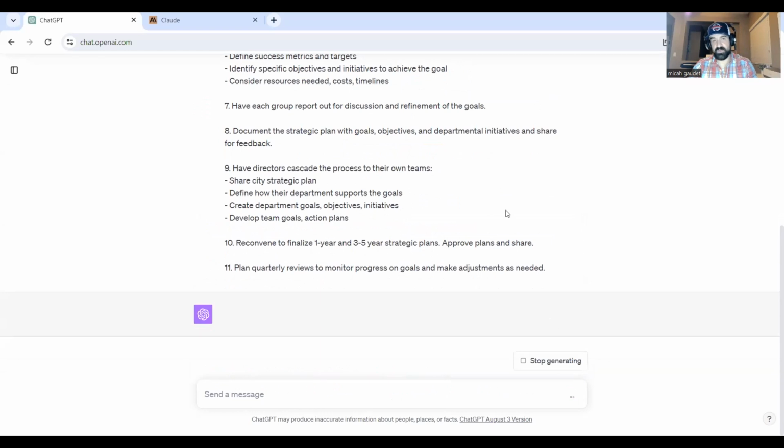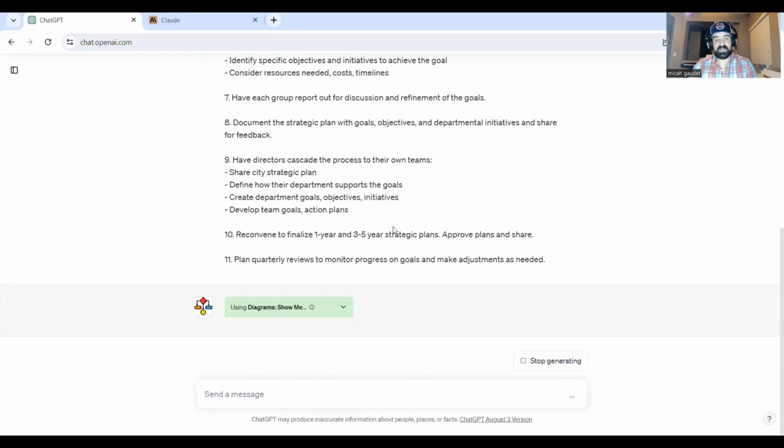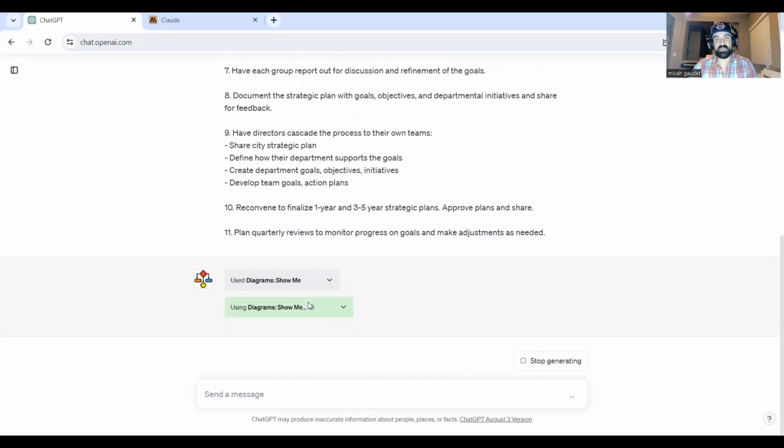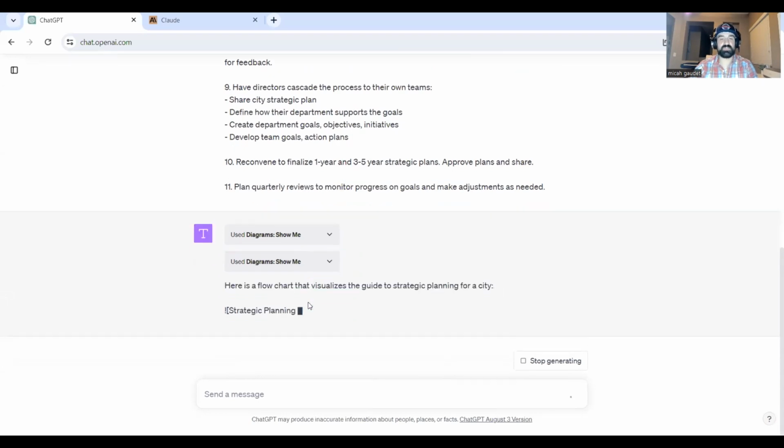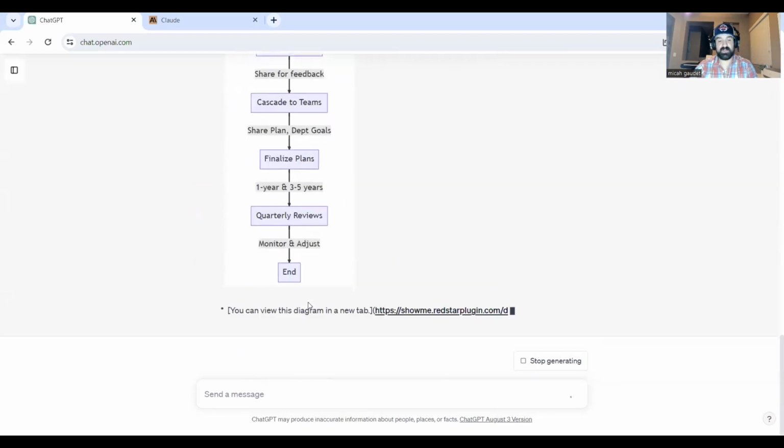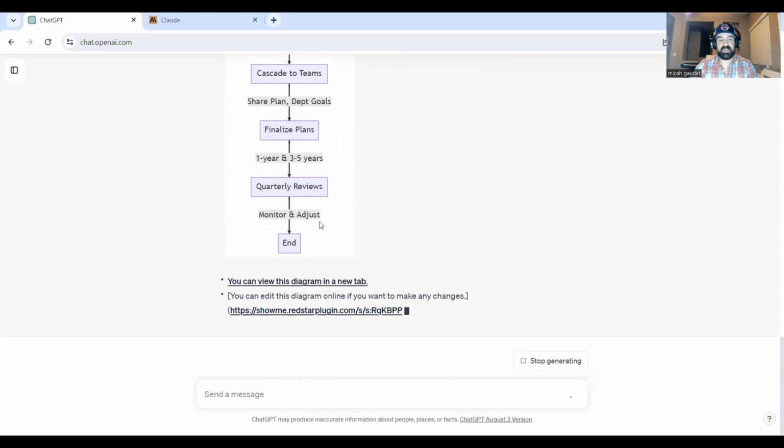So ChatGPT is going to start thinking, and it's going to use the show me diagram to help me visualize a way to look at this too. So if I want to visualize this instead of just having it as, say, a document, we can put some different spins on things, right? Sometimes it's helpful to see it in a chart as opposed to just words in a paper. So it's creating the flow chart for us. We can see this. We can edit the diagram in a new tab if we wanted to.